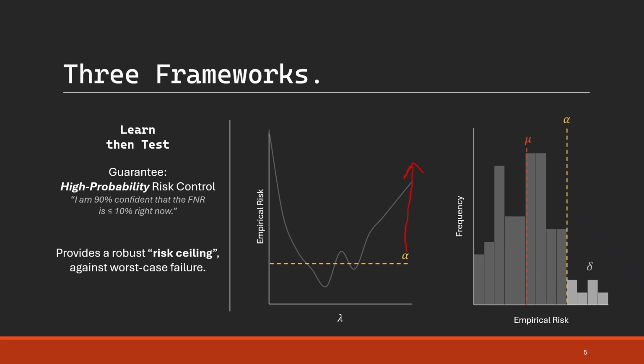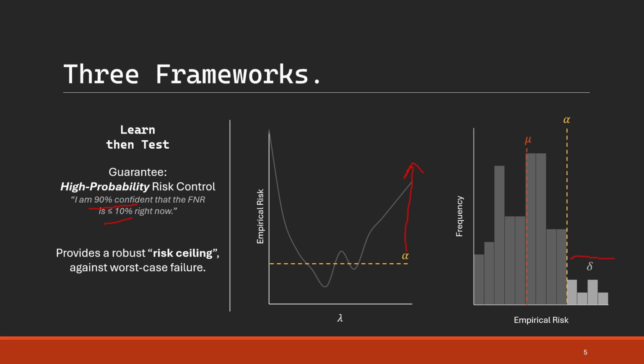To prevent this, LTT applies a family-wise error rate correction to control the overall probability of making even a single error, say a 10% error rate called delta. All the thresholds that pass the safety check, meaning their p-value is below our confidence level, are collected into a safe set. We can then confidently pick the best threshold from this set, and this provides us a robust high-probability guarantee where we can say things like you can be 90% confident that the FNR is below 10%.